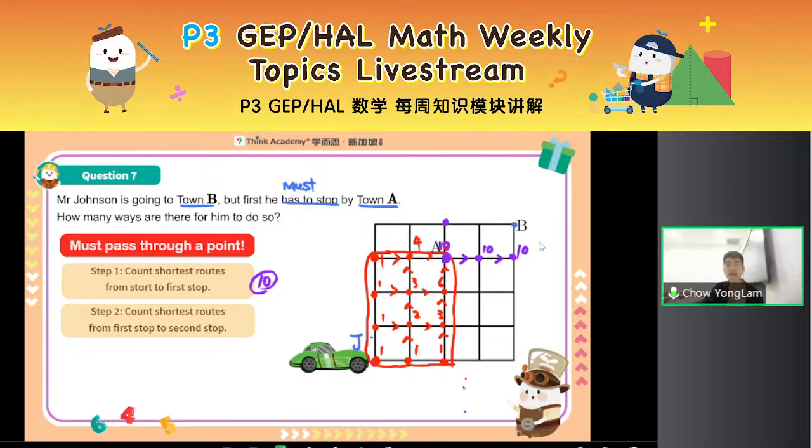So for the second part of the journey, when you label your one direction points, it's no longer 1. It is the result of your previous part. Likewise, if I go upwards, there are 10 ways to reach this one direction point. Then the rest, you can just do the same. 10 plus 10, 20. And then what's the final answer? 20 and 10. The answer is, very good job.